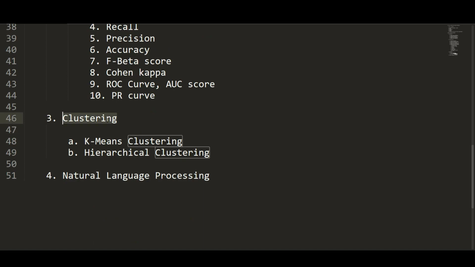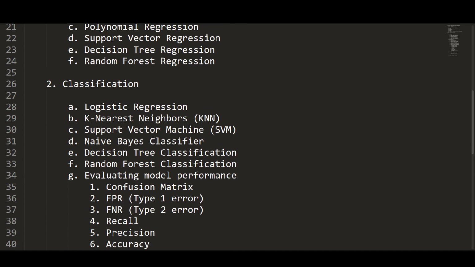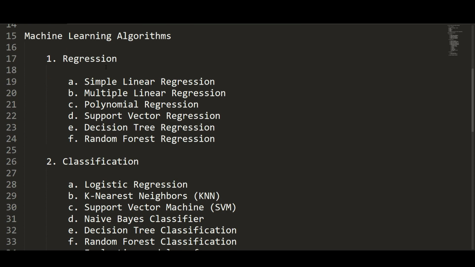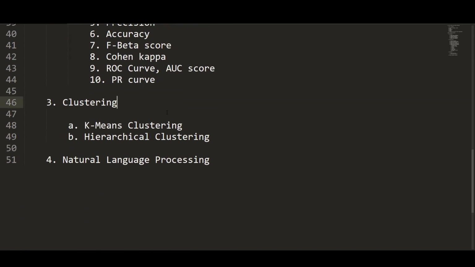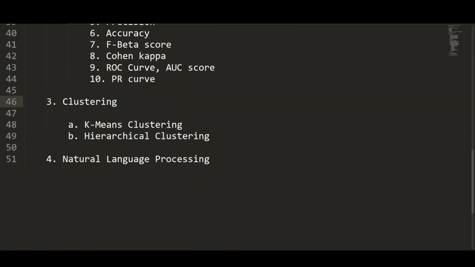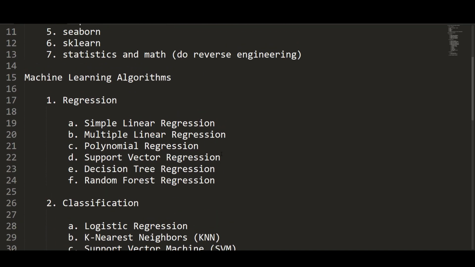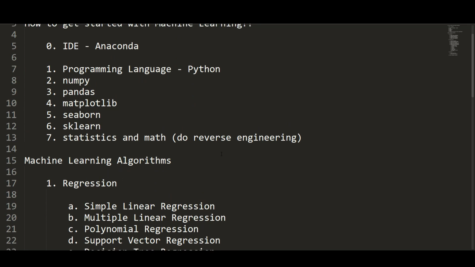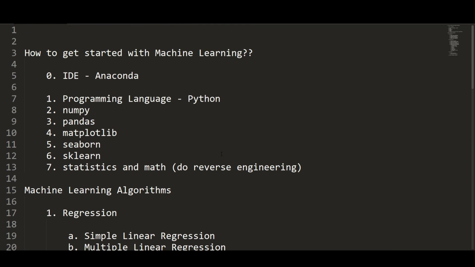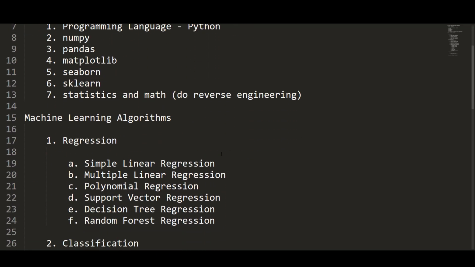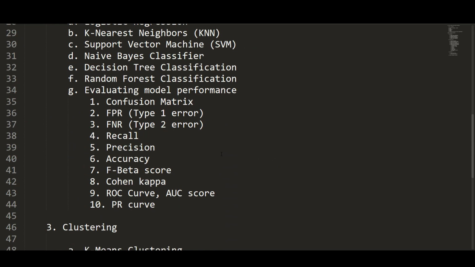Clustering is an unsupervised machine learning algorithm. Classification and regression are supervised learning algorithms, whereas k-means clustering and hierarchical clustering are unsupervised learning, and then proceed to natural language processing. Once you are done learning all these things, take a project in hand. Once you take a project in hand, you can apply all these things and test yourself. So this is the procedure on how to get started with machine learning.